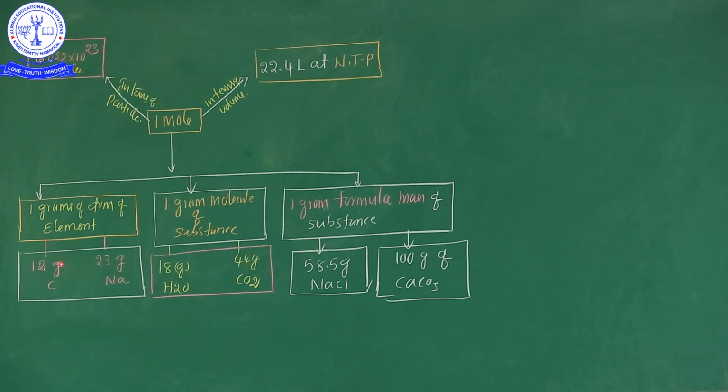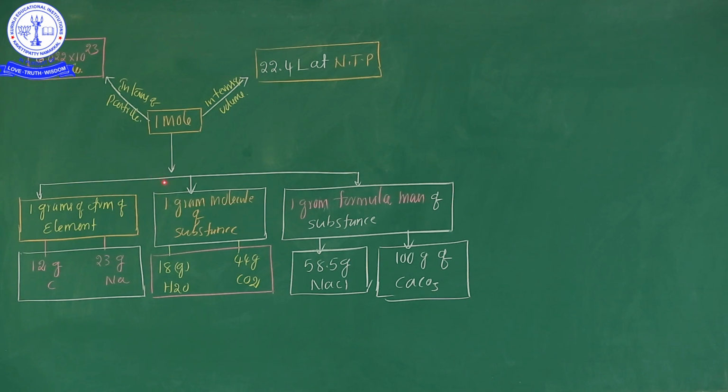Similarly, 12 grams of carbon is considered as 1 mole, and 23 grams of sodium is also considered as 1 mole. So that's why, my dear students, in all kinds of aspects, 1 mole is considered as different kinds of entities. So from the grams point of view, molecule point of view, and formula mass point of view, it can easily be considered as a 1 mole value.